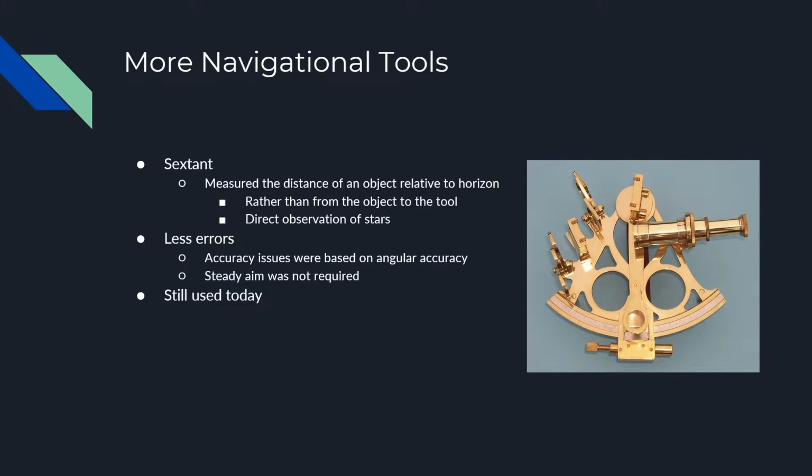The sextant did not require steady aim because it measures a relative angle. This allows it to be used during a windy or stormy day. Something interesting that I found was that because the sextant doesn't rely on electricity, it's still used today as a practical navigational backup for ships.